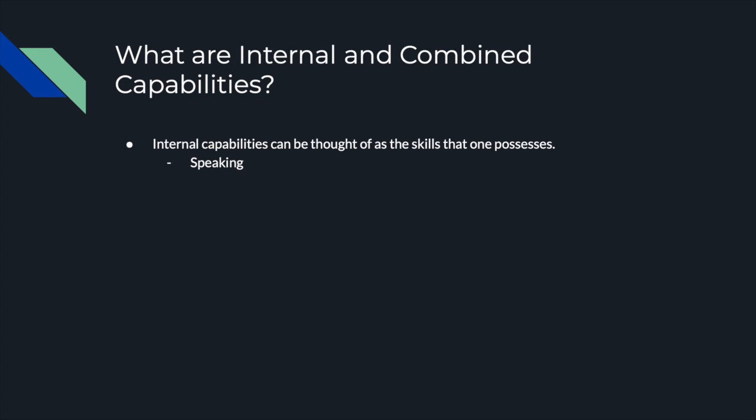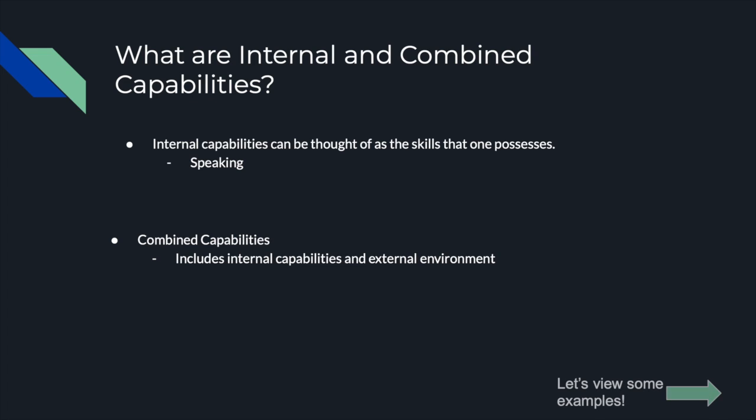Internal capabilities can be thought of as the skills that one possesses, such as speaking. Combined capabilities are a combination of internal capabilities and the external environment, such as the political, social, and economic environment around you. If you have combined capabilities, you possess internal capabilities and have the appropriate external environment. Let's look at some examples.